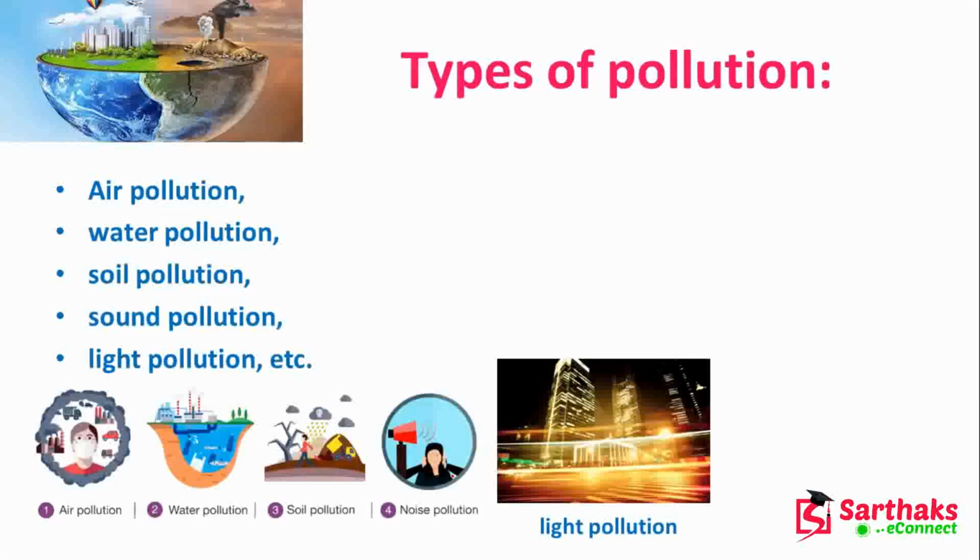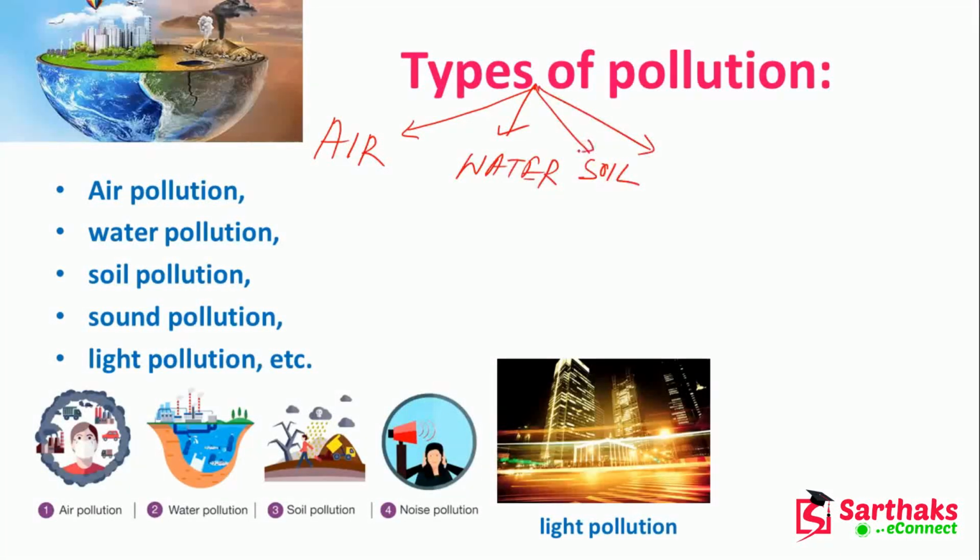Now, next, the types of pollution. We can have air pollution, water pollution, soil pollution, sound pollution, and light pollution.